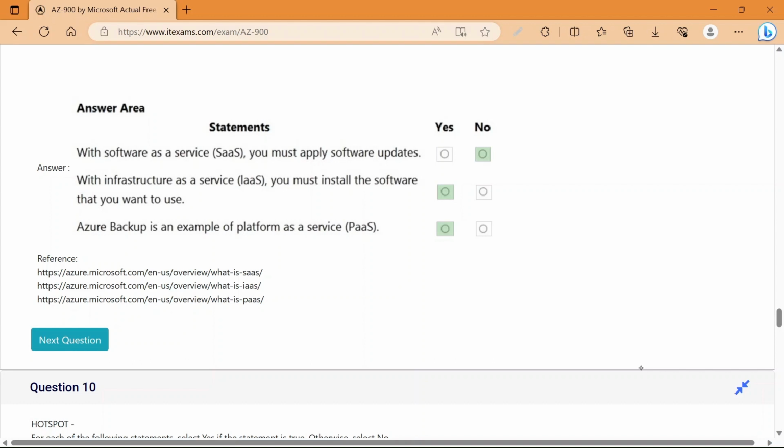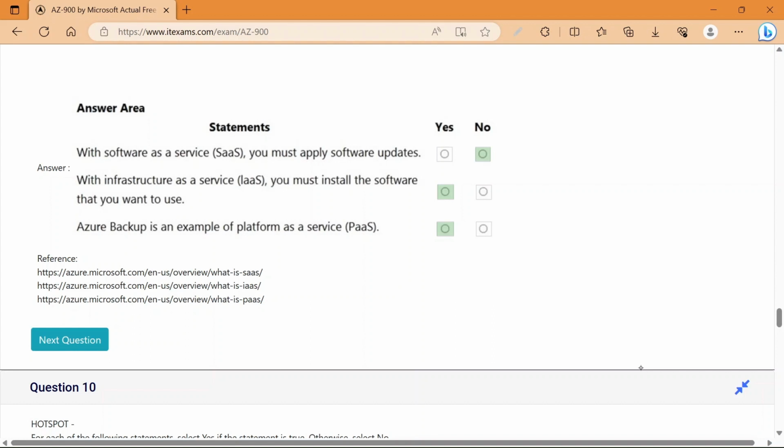Now, next is, with infrastructure as a service, you must install the software that you want to use, because we are on infrastructure and we need to install the software that we want to use on the infrastructure provided as a service. So this answer is true, is correct. Azure Backup is an example of platform as a service. Yes, it is also correct.